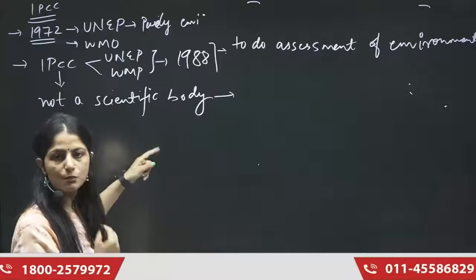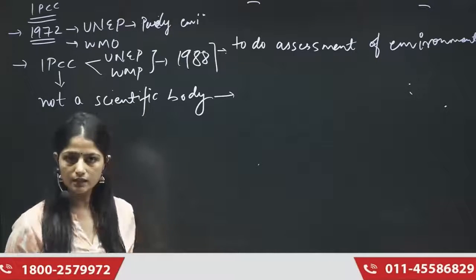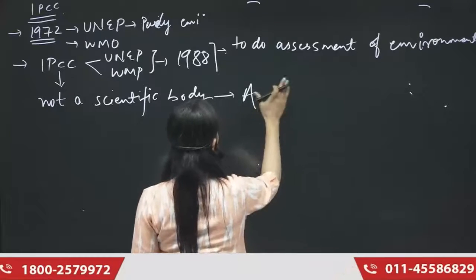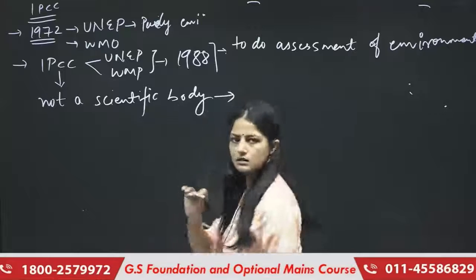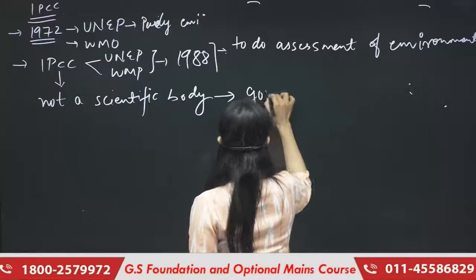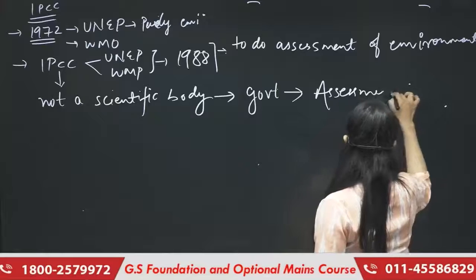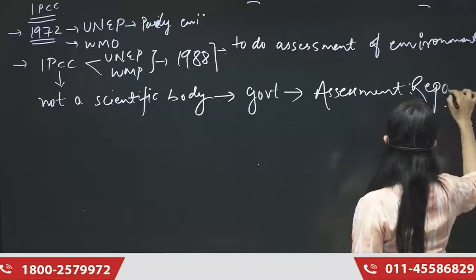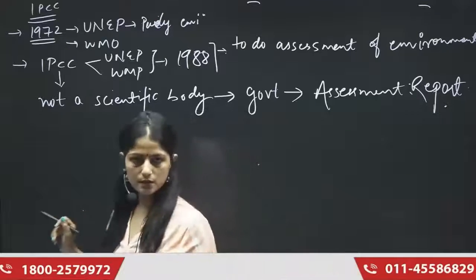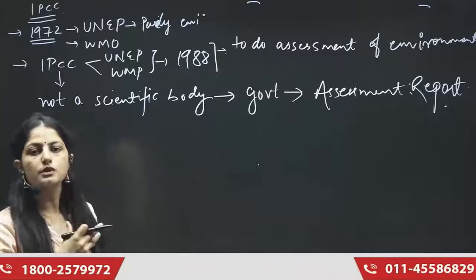तो ये एक साइंटिफिक बॉडी नहीं है, ये सिर्फ पर्टिकुलर कंट्रीज के साइंटिस्ट्स से रिपोर्ट्स कलेक्ट करती है और फाइनली एक रिपोर्ट बनाती है, and gives those reports to the government, and those reports only are called assessment reports. अभी तक there are a total of 6 assessment reports IPCC has presented, and today we are going to read about the 6th report, but we should also know what the 5 reports were.